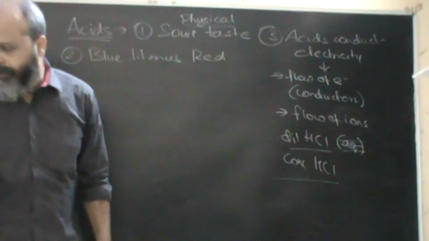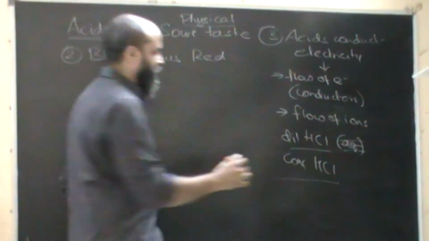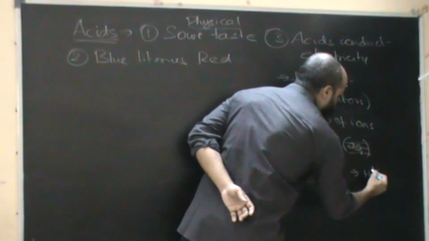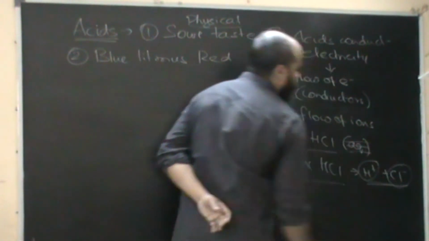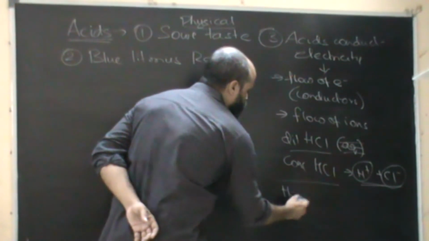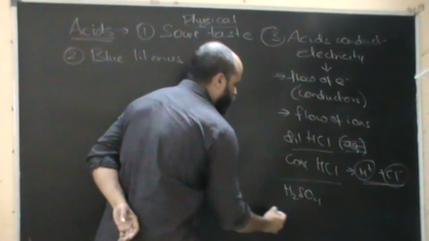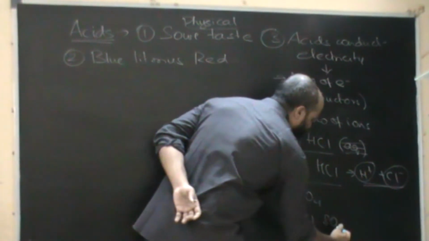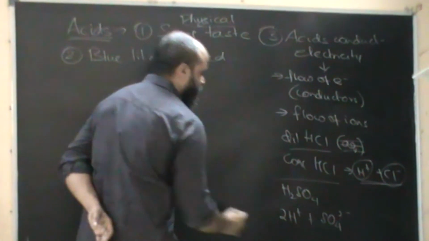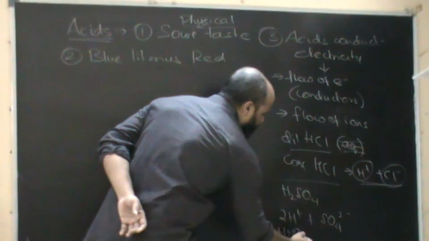Now when we dissolve this in water, what will happen? This will dissociate into H plus and Cl minus ions. So these are ions. Again, if we have H2SO4, when we dissolve it in water, it gets dissociated into 2H plus and SO4 2 minus ions. Again we have nitric acid.